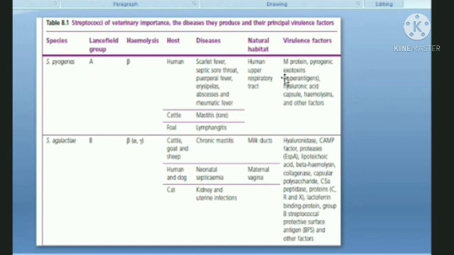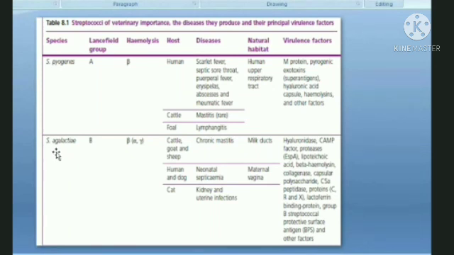So M protein, exotoxins, hyaluronic acid, capsules. The hyaluronidase enzyme acts on the hyaluronic acid, which is basically a cementing substance between two cells. It causes the destruction of the cementing substance between the cells, and thus the migration of the pathogenic organism from one cell to another becomes much easier, right?